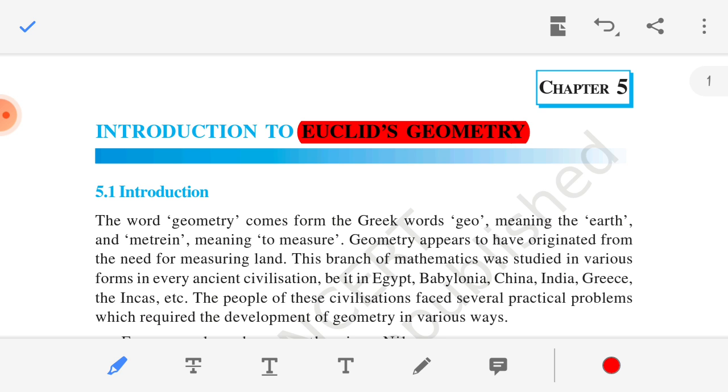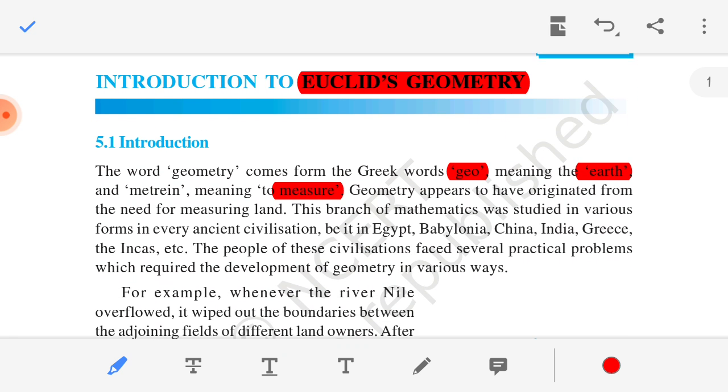Here, first of all we have to know the meaning of geometry. The word geometry comes from the Greek word geo, meaning earth, and metrein, meaning to measure. That means we have to measure all the things around our environment. So geometry is basically the concept of measuring all the things around us. That is the main aim of geometry.